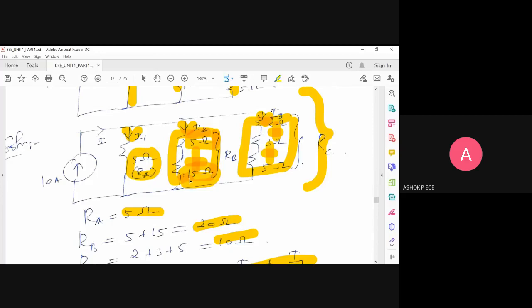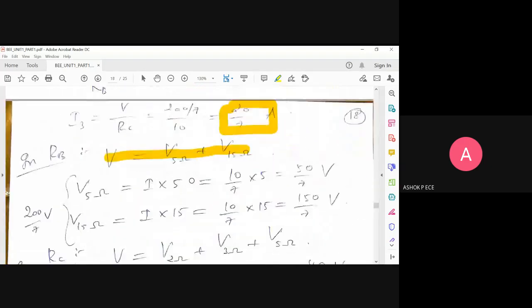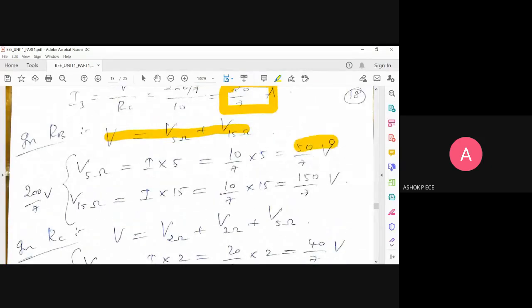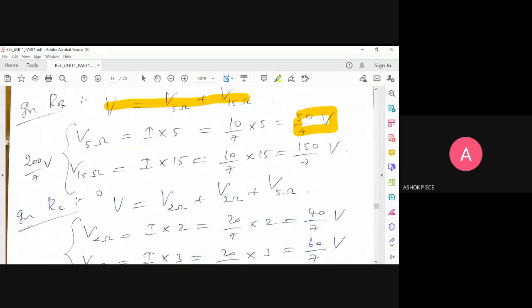And this is going to be the statement of KVL. The algebraic sum of voltages in a loop is going to be 0. So if we consider this path, the total voltage available is V. So it will split across 5 ohm and 15 ohm. So see here, V 5 ohm is equal to I into 5. So it is 50 by 7 volts. And V 15 ohm is going to be I into 15. It's going to be 150 by 7 volt.